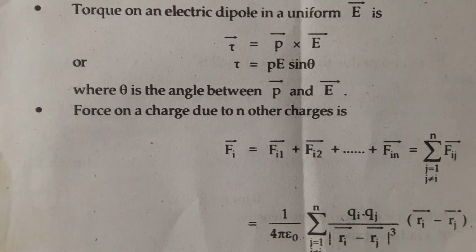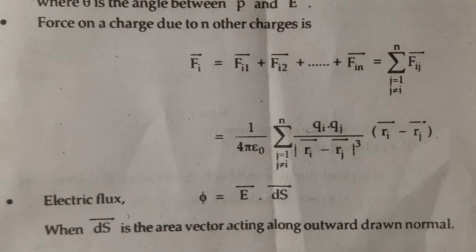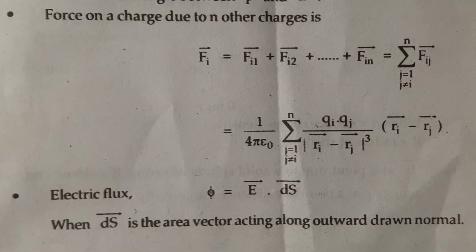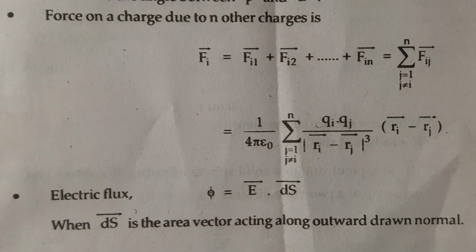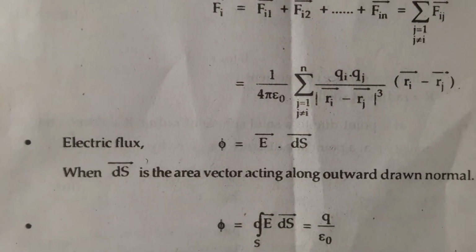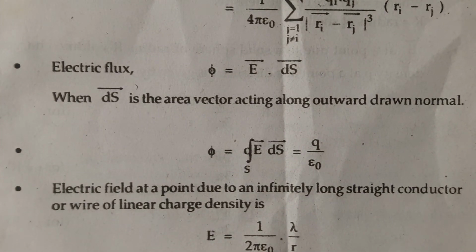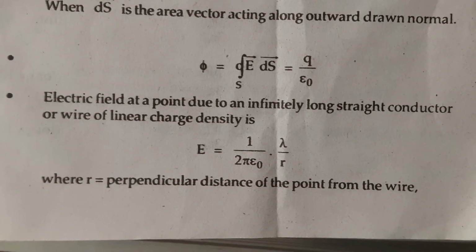Force on a charge due to n number of charges. This is just the sigma version of the formula, meaning we are adding all the forces together. As you can see, we are just adding the sigma and the end point n. So that's the difference for all the n number of charges. Then electric flux, we all know, phi equals E dot ds. Okay, so this formula.